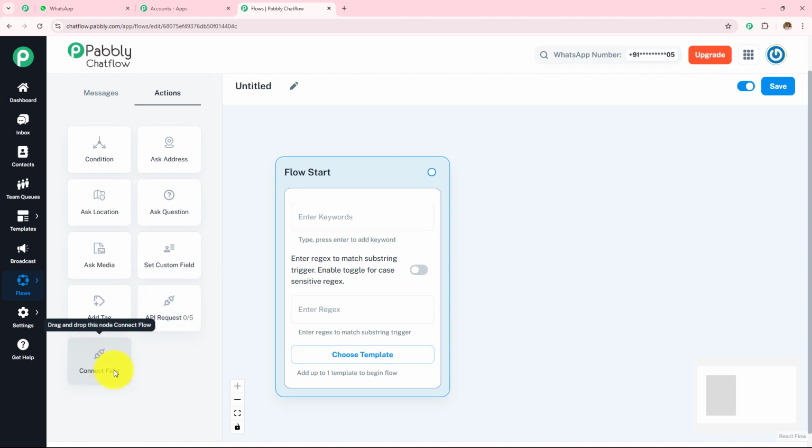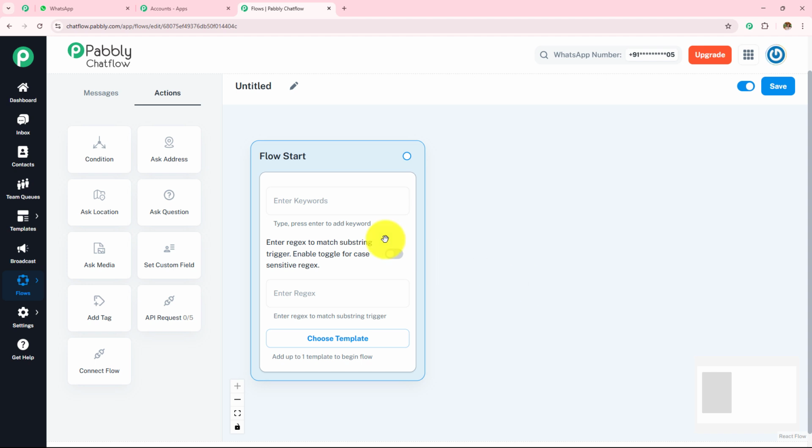And finally, we have this connect flow. So this links the flow to another chatbot flow. Now here we are done with understanding both of these options and buttons. Now let's start creating this WhatsApp chatbot.